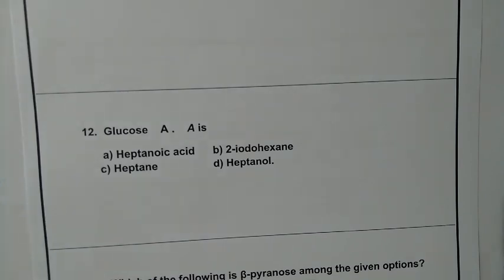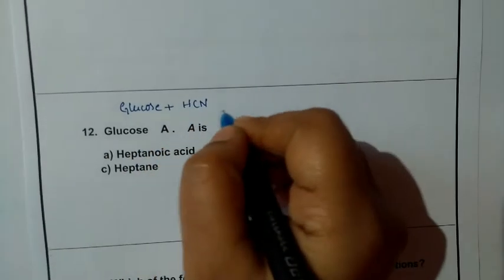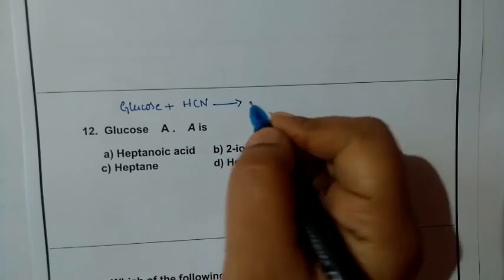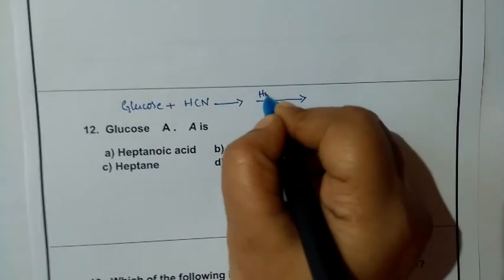We need to check, a glucose has been given and it is further continued there. So I will be writing the question here. Glucose plus HCN, if it is there, then the product is going to give rise to further hydrolysis.